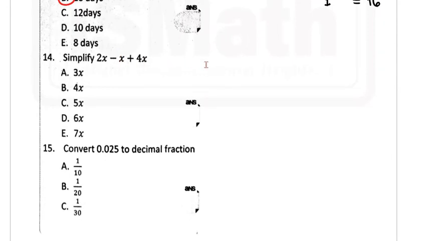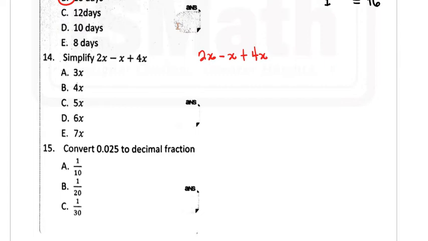Next, simplify 2x minus x plus 4x. So I'm simplifying it. When they ask you to simplify, what the examiner wants you to do is to ensure that every like term is not appearing more than once in a given sentence. So right now, these terms are all like terms, and they're all expressing themselves differently. We need to make them compact. We need to bring them all together and use one expression to represent all three. And that's what it means by simplify.